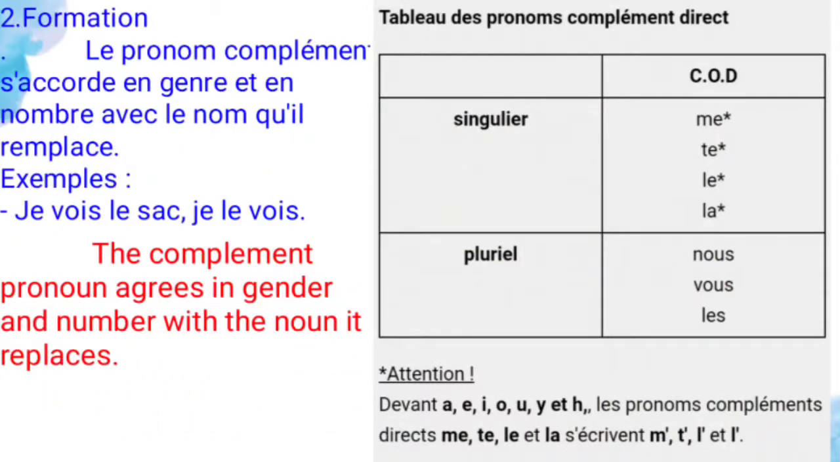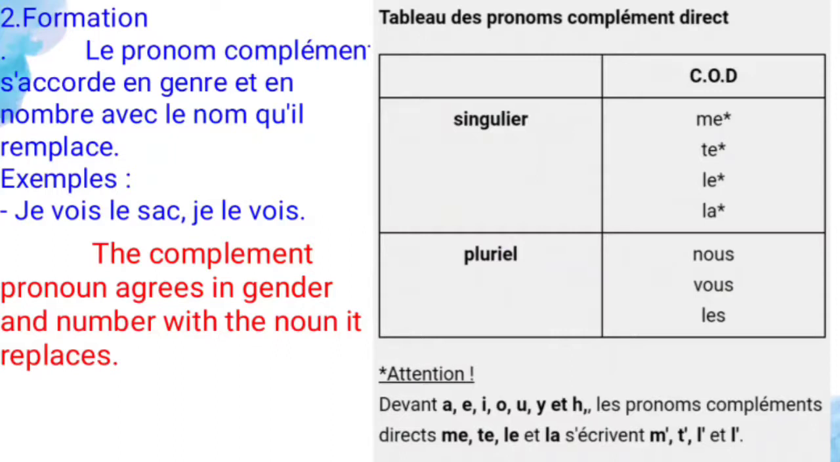And see, this is the complement objet direct, that is a tableau de pronoms complément direct. Les pronoms complément s'accordent en genre et en nombre avec les noms qu'ils remplacent. So the complement pronoun agrees in gender and number with the noun it replaces. An example: je vois le sac. So I see the bag, and je le vois, it means I see it.